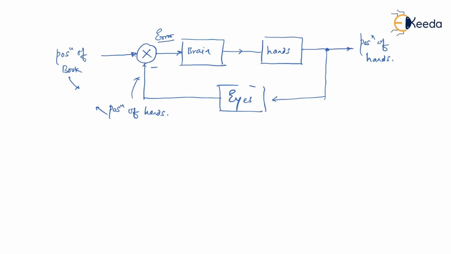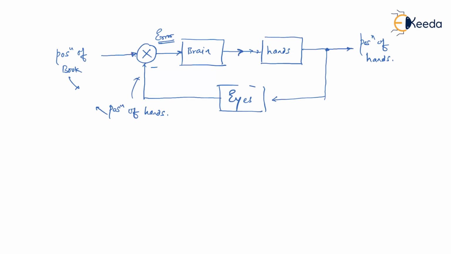Again, it gives some error signal to the brain, letting the brain know that the position of the hand and the position of the book are not the same. Again, the brain gives some more stimulus to the hands. According to that, again the hands take another position, and it makes sure that this time the position of the hand and the position of the book match with each other, so the error reduces to 0. So this type of control system along with the negative feedback makes sure that your error reduces to 0, or we would say that it keeps on looping itself until and unless the error reduces to 0. So this is how the closed loop control system really works.